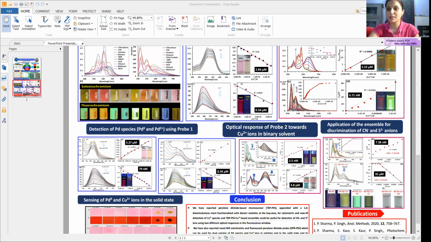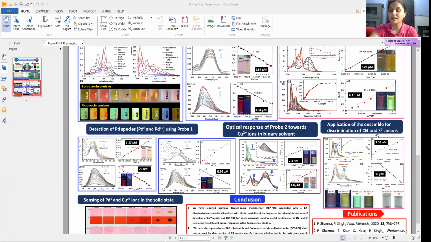We have also checked the sensitivity of this TBP-PDI probe towards the copper ion in a binary solvent. Here also the detection limits are 2.5 nanomolar through fluorescence and 4.8 micromolar through UV visible. This copper ensemble of TBP-PDI can be further utilized for the discrimination of cyanide and sulfide ions through different channels.